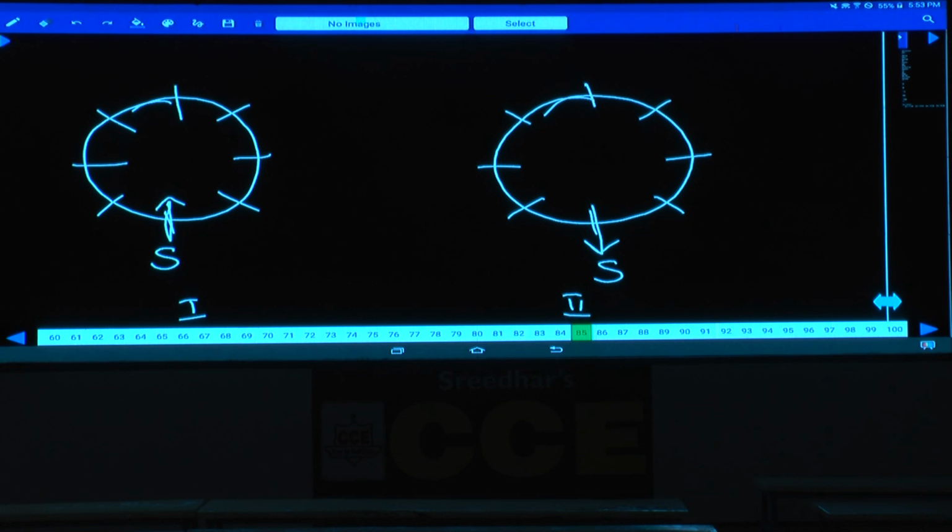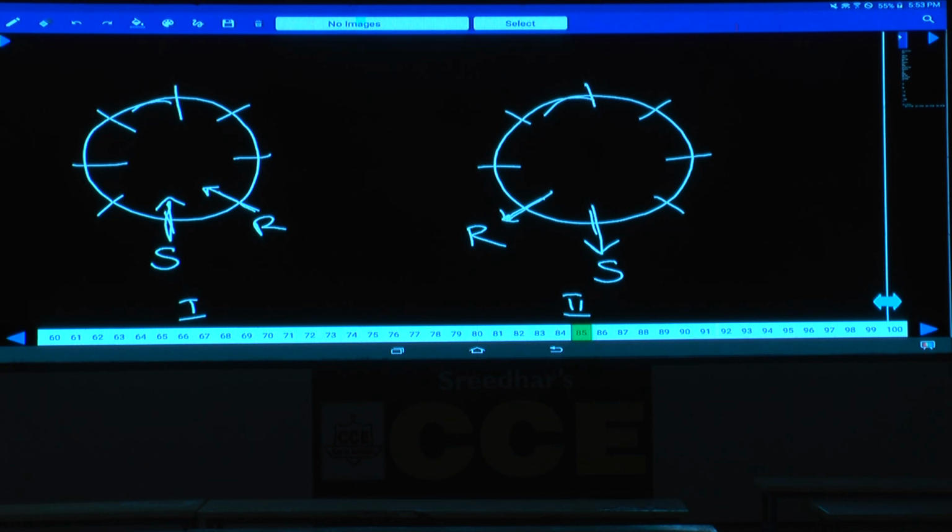As R sits to the immediate right of S, in case 1, R must be here, to the immediate right of S, and in case 2, R is here. Both R and S face the same direction. In case 1, S is facing the center, so R must also face the center. In case 2, S is facing away from the center, so R must also be away from the center.